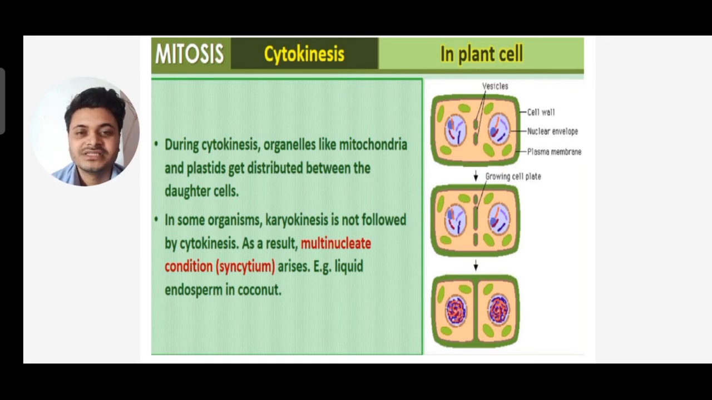That's why it results in a multinucleate condition. Example: liquid endosperm in coconut. In the liquid endosperm of coconut there are multinucleate conditions, because no cytokinesis takes place after karyokinesis. That type of condition is called syncytium.